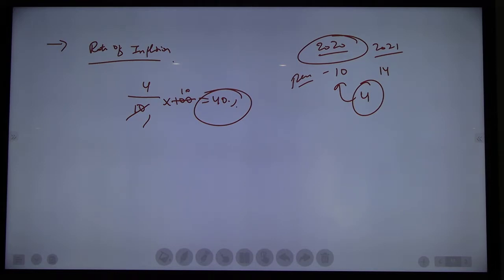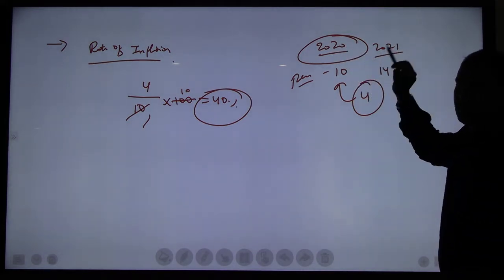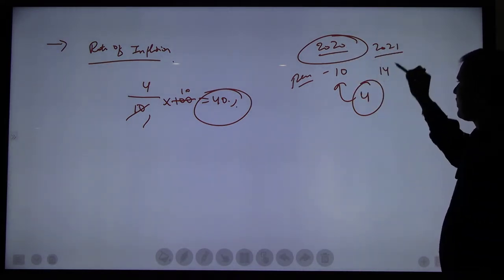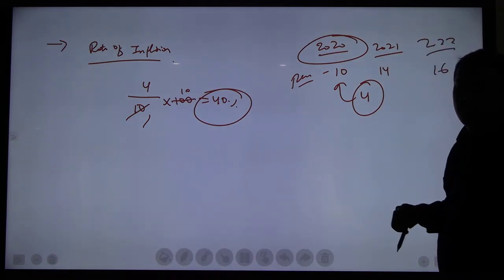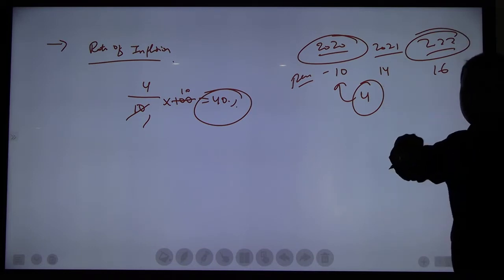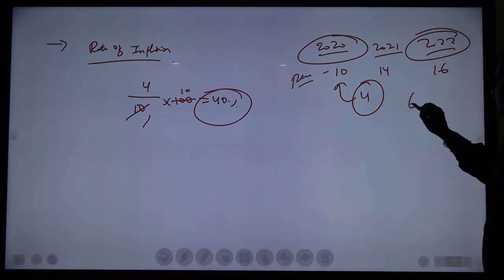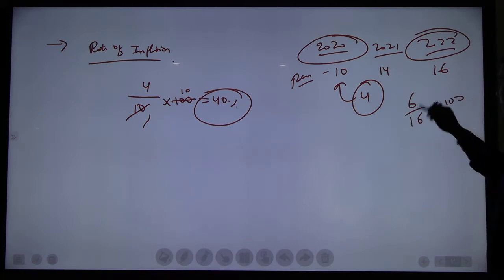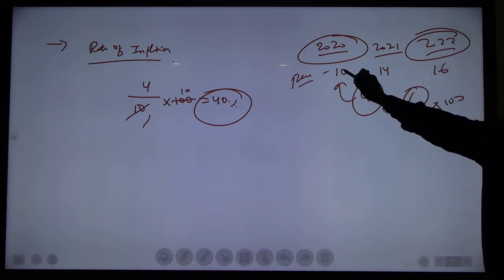Based upon the base year. I'll give in our example only. Take an example, in the year 2020 the price of the pen was 10 rupees. 2021, 14. 2022, 16. So if you want to calculate the inflation rate in 2022, how much is the inflation? 6 by 10 into 100. 6 was the difference between the base price and the current price, divided by the base price.